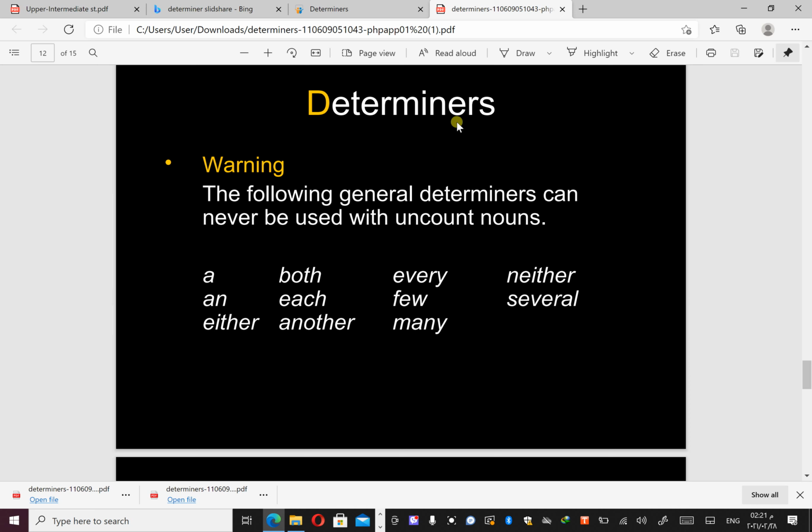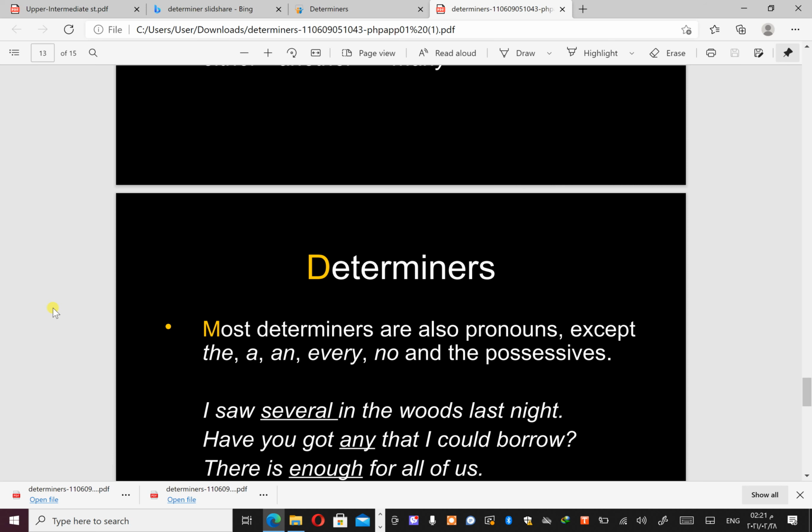And you have to be careful about the following general information: some words can never be used with uncountable nouns. Both, of course, because it is uncountable. We have either, each, another, every, few, many, neither, several. These are used with countable nouns only.